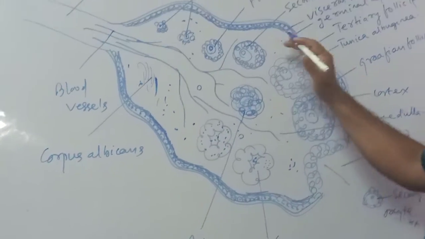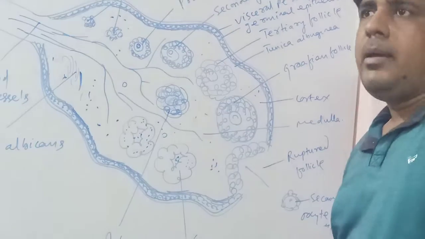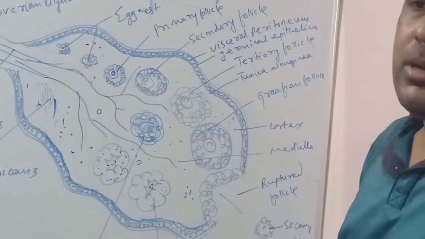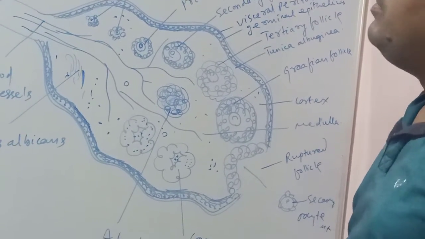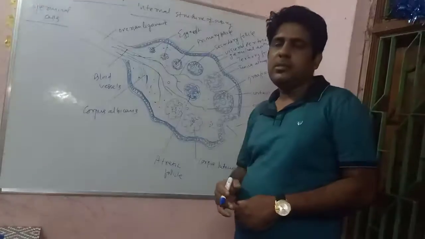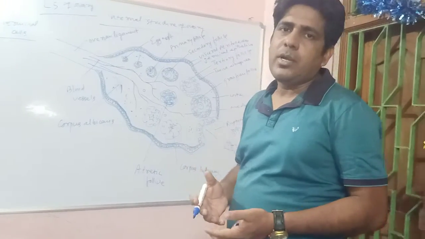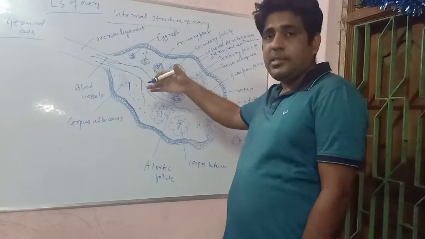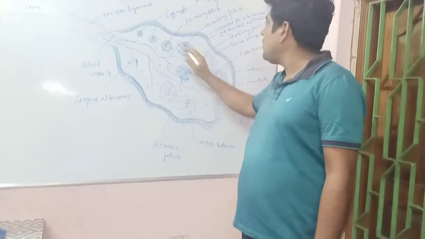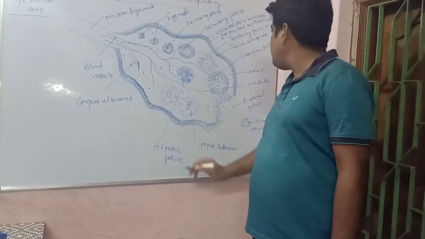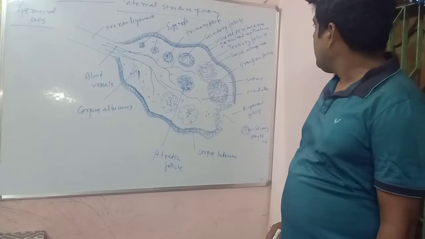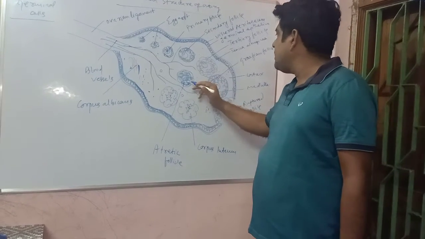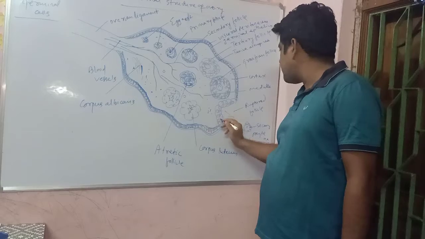This maturation of follicles is stimulated by FSH hormone that is secreted from the adenohypophysis. Adenohypophysis is also called the anterior lobe of the pituitary gland. That is FSH. Actually, FSH is responsible for the maturation of a primary follicle into a mature Graafian follicle. When follicles get matured, they need to rupture.